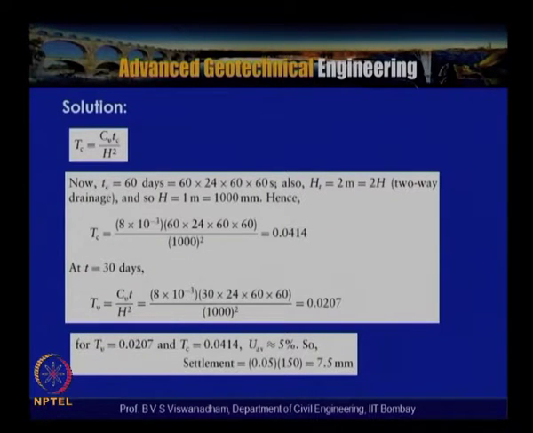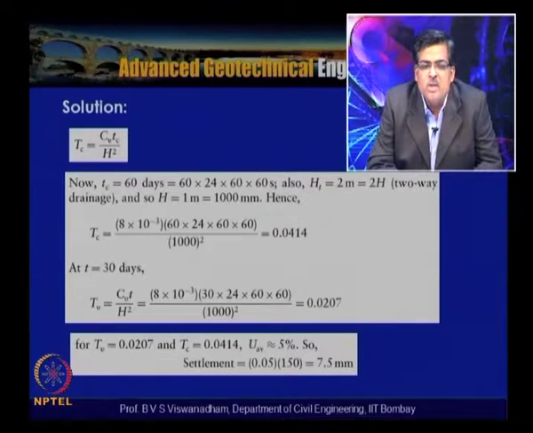So, here Tc is equal to Cv Tc by H square, where Tc is the time of construction of a ramp load. By taking Tc equal to 60 days, which is 60 into 24 into 60 into 60, we have converted the time of construction into seconds. The clay is shallow in thickness, Ht is equal to 2 meters, with two-way drainage, and H is equal to 1 meter, that is 1000 mm.